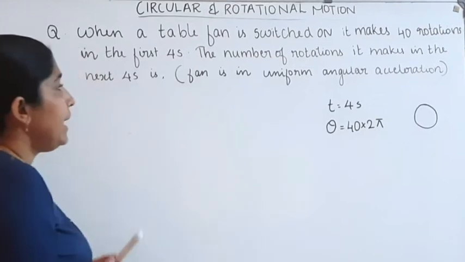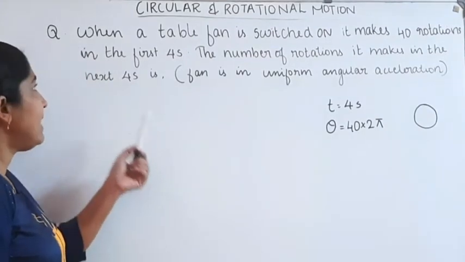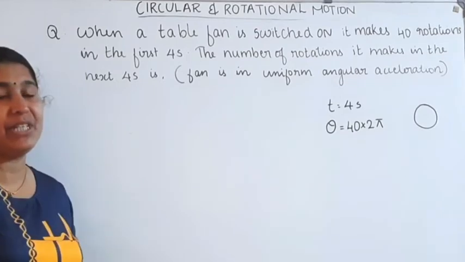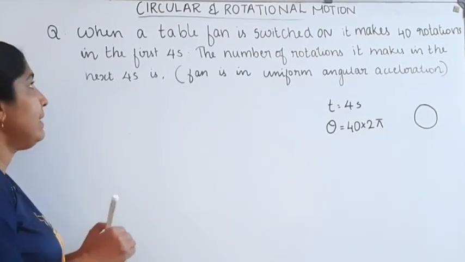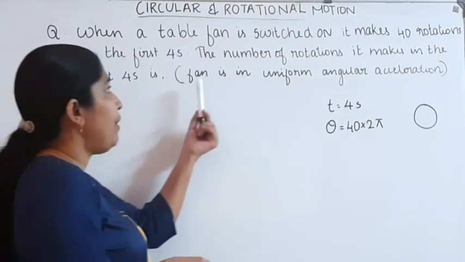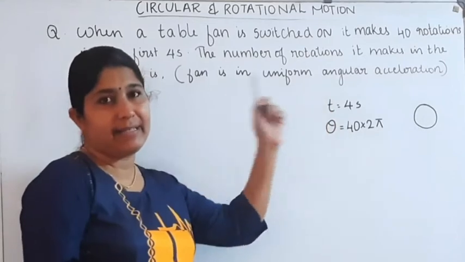We want to find out the number of rotations it makes in the next 4 seconds. It is also given that the fan has uniform angular acceleration.